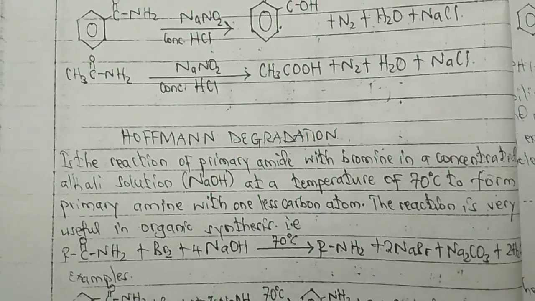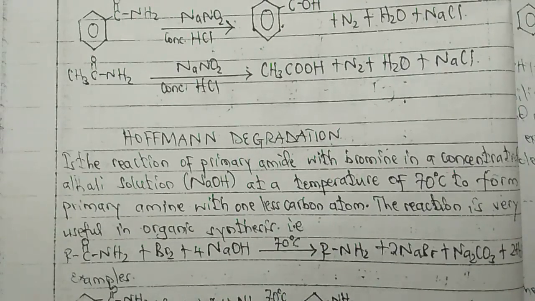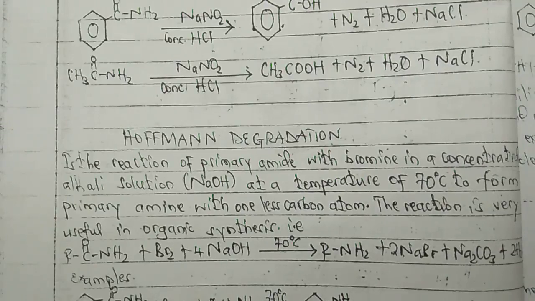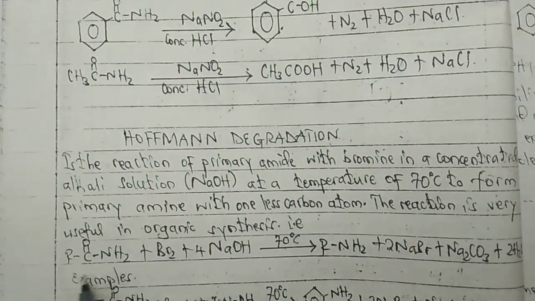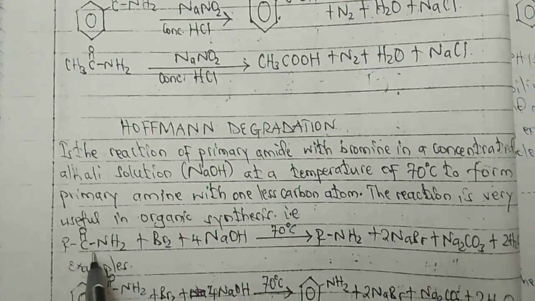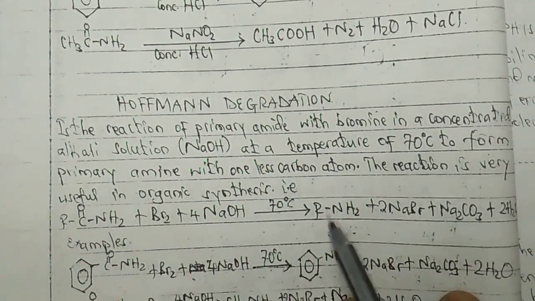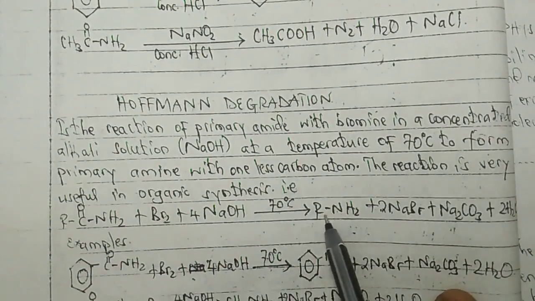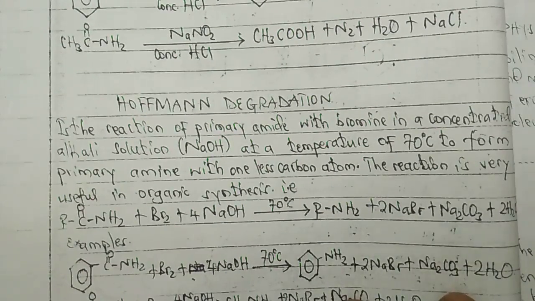Ndio maana inaitwa Hofmann degradation. Manake tunavunja carbon moja, tunatoa amide, tunatengeneza amine primary ambayo ina one less carbon. The reaction is very useful in organic synthesis of amine. Unaona, akiwa ni huyu hapa ana carbon pale, tunaenda kutengeneza amine ambayo carbon moja hayupo. Unaona, carbon moja hayupo kwa sababu tumeenda kutengeneza sodium carbonate kule. Kwa hiyo maana that is very important.